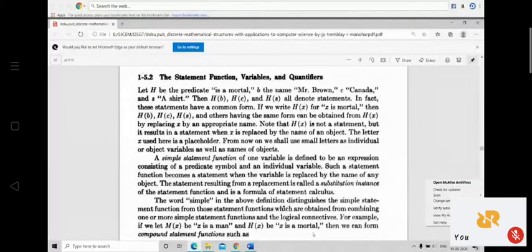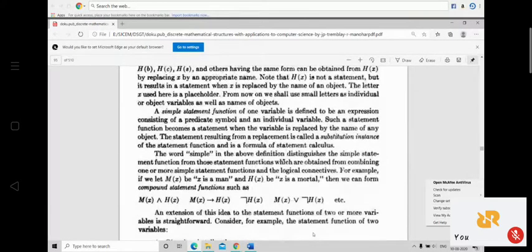The statement resulting from a replacement is called a substitution instance of the statement function and is a formula of statement calculus. The word simple in the above definition distinguishes the simple statement function from those statement functions which are obtained by combining one or more simple statement functions with the logical connectives. For example, if we let M of x be x is a man, H of x be x is mortal, then we can form the compound statement function M of x and H of x. Let us see that thing: M of x and H of x.